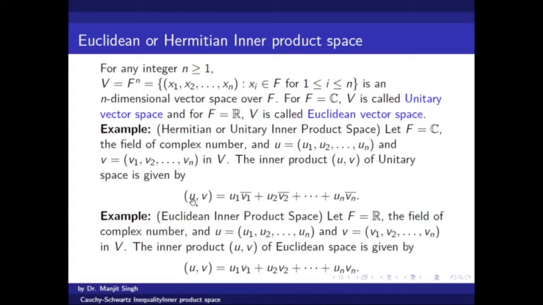So we define the inner product of u with v as u1 multiplied with the conjugate of v1, u2 multiplied with the conjugate of v2, and so on, un multiplied with the conjugate of vn. Obviously when we use the field of real numbers instead of complex numbers, the vi's become real numbers. That's why the inner product will be u1v1 plus u2v2 plus and so on up to unvn, in the normal sense of the dot product of two vectors.